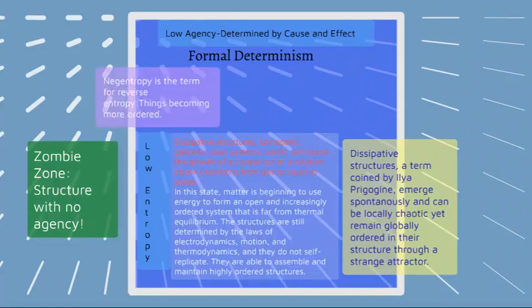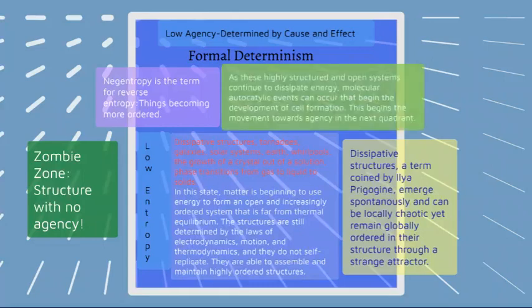Negentropy is the term for reverse entropy, things becoming more ordered. So we have entropy, which is a state moving towards disorder or moving towards equilibrium, and negentropy is the opposite of that. It's when things become more ordered and start to develop discrete parts and discrete elements, patterns. As these highly structured and open systems continue to dissipate energy, molecular autocatalytic events can occur that begin the development of cell formation. This begins the movement towards agency in the next quadrant.